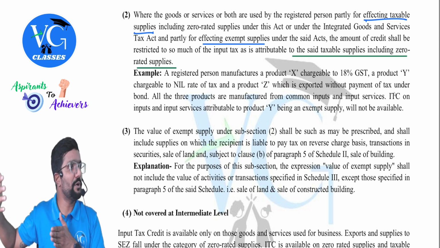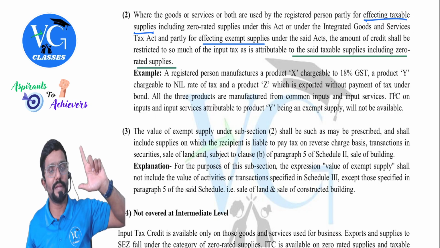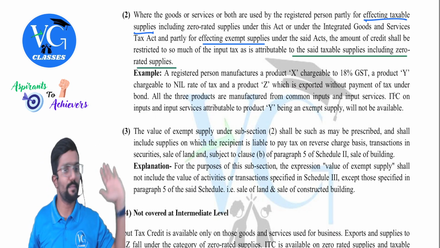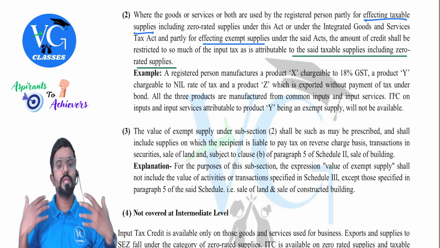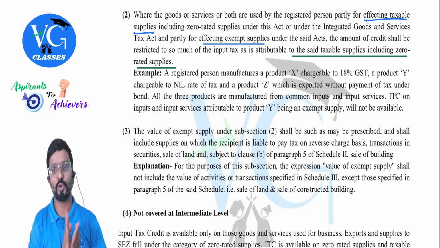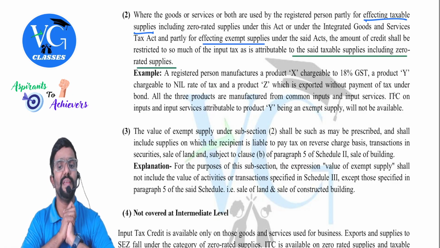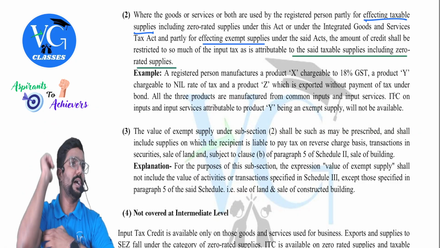X is a taxable supply, Z is a taxable supply, whereas Y exempt supply. All the three products are manufactured from the common input and input services. So raw materials used is same. ITC on the input and input services attributable to the product Y being an exempt supply will not be available.